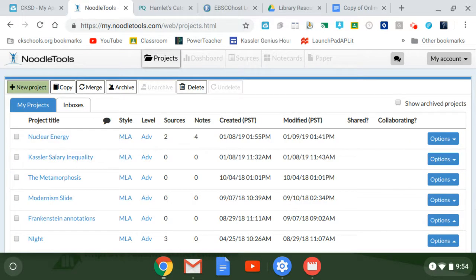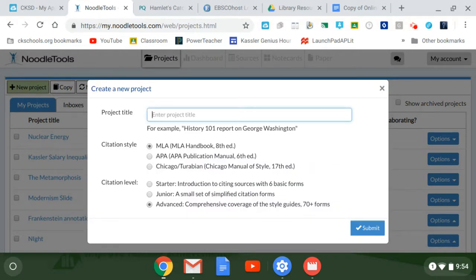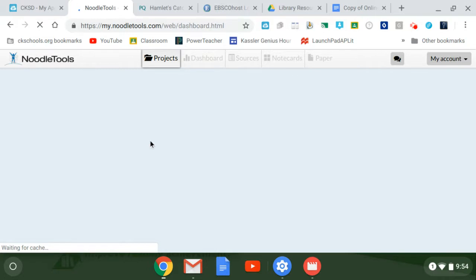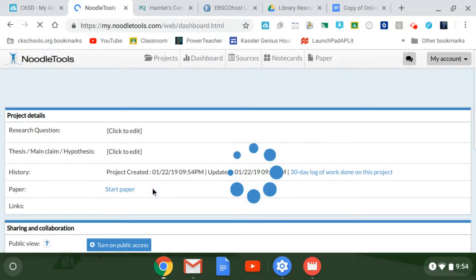You're going to want to create a project. So you're just going to hit New Project. And you can put Hamlet, Critical Lens. You can put my name if you want. MLA, and then just hit Submit. Now you're going to want to cite a source, and we know we have a scholarly journal.